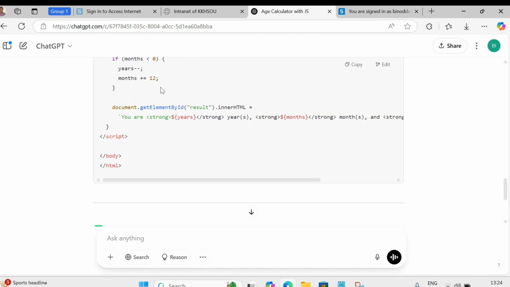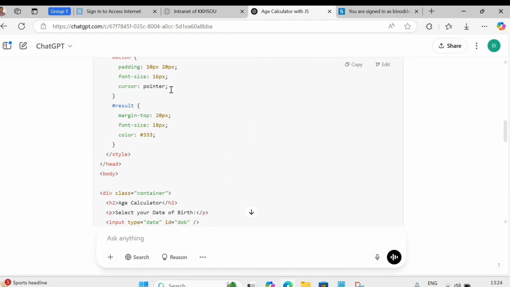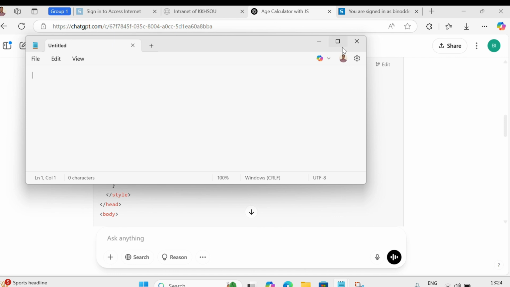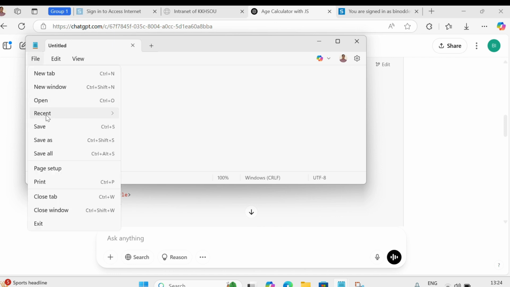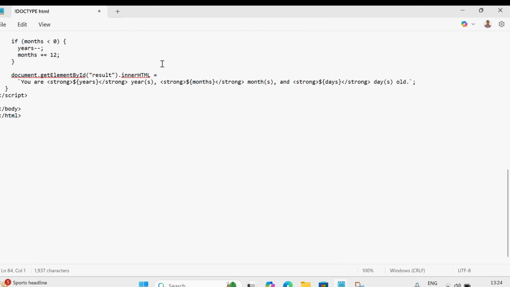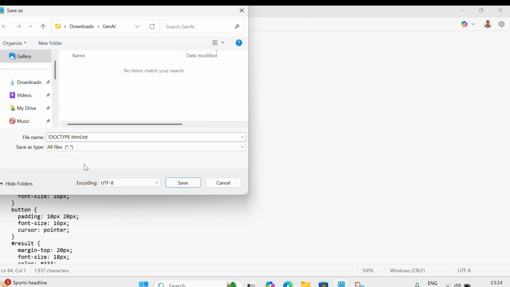The entire code has been generated, and we need to copy the entire code, open a notepad, and just paste the code. The code has been copied. Now save it.